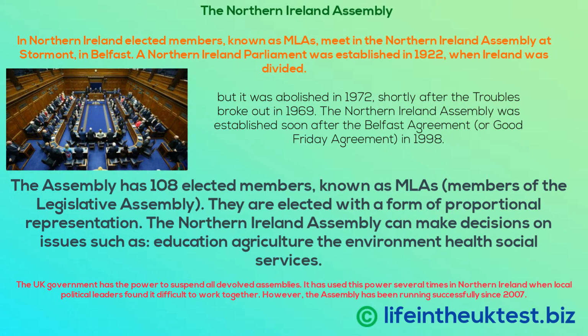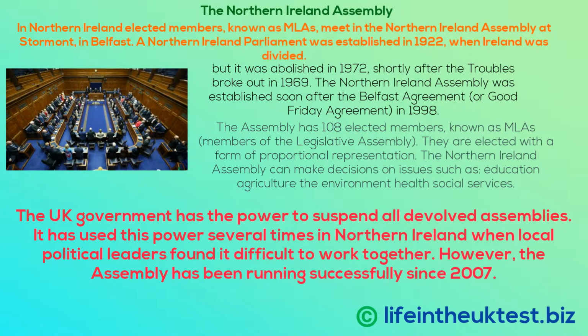The Assembly has 108 elected members, known as MLAs, members of the Legislative Assembly. They are elected with a form of proportional representation. The Northern Ireland Assembly can make decisions on issues such as education, agriculture, the environment, health, social services. The UK government has the power to suspend all devolved assemblies. It has used this power several times in Northern Ireland when local political leaders found it difficult to work together. However, the Assembly has been running successfully since 2007.